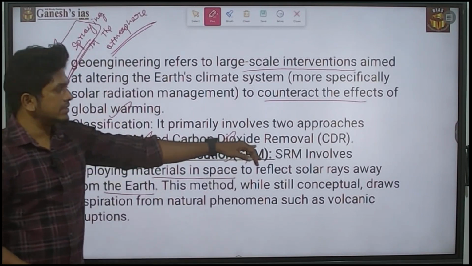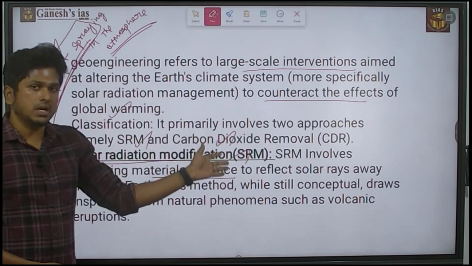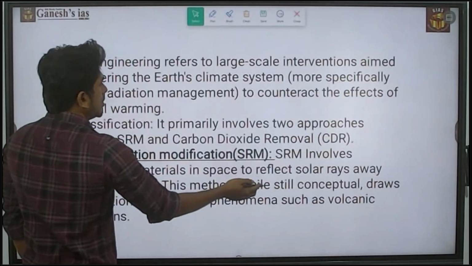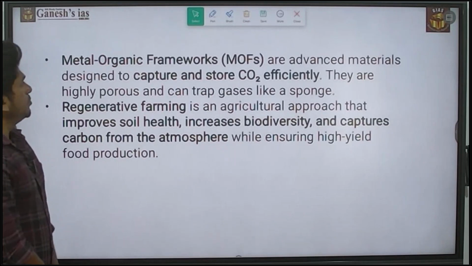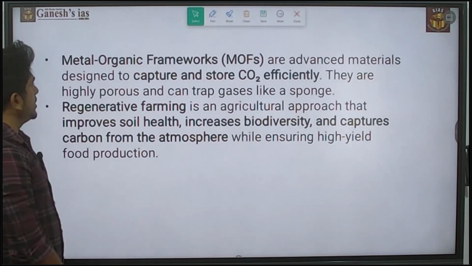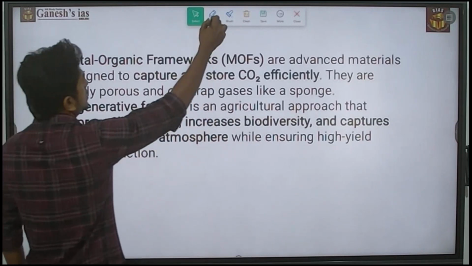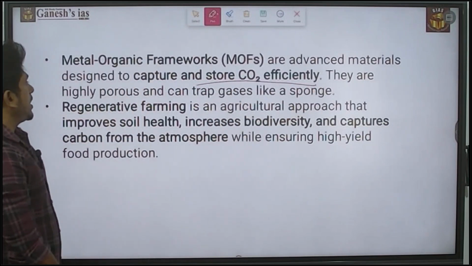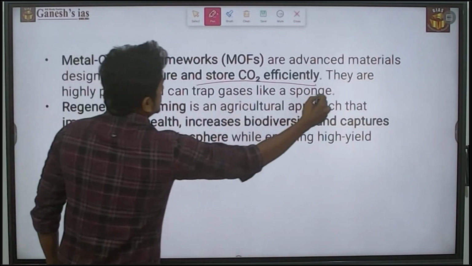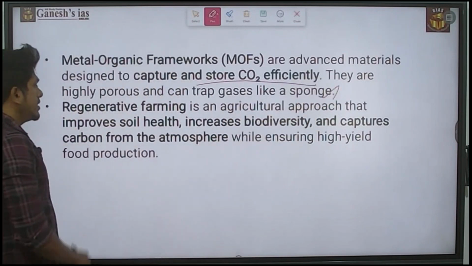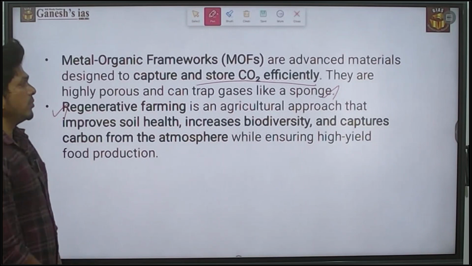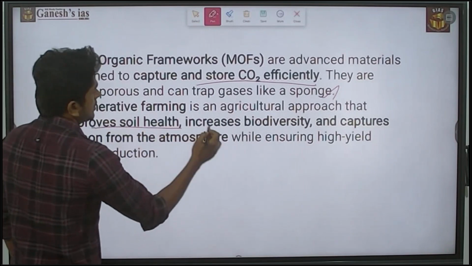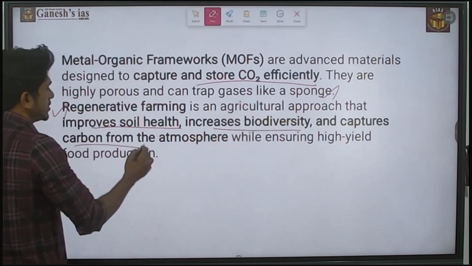Another is the carbon dioxide removal method, which is what we saw in enhanced rock weathering. The other topic they can ask about is the metal organic framework, an advanced material designed to capture and store CO2 efficiently. They are highly porous and can trap gases like a sponge. Next is regenerative farming, an agricultural approach that improves soil health, increases biodiversity and captures carbon.